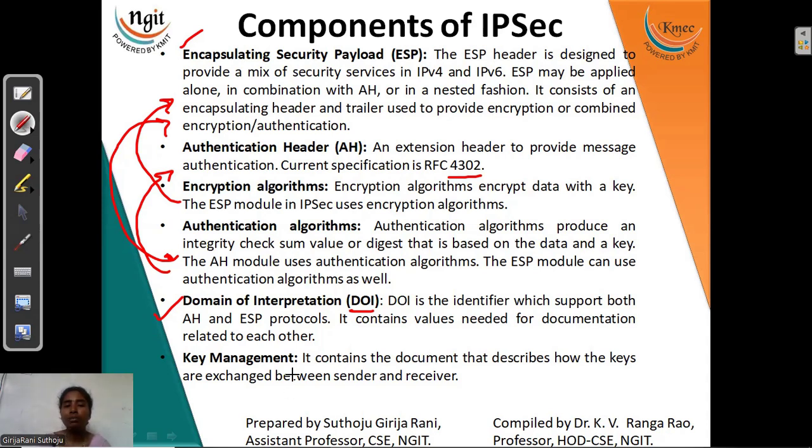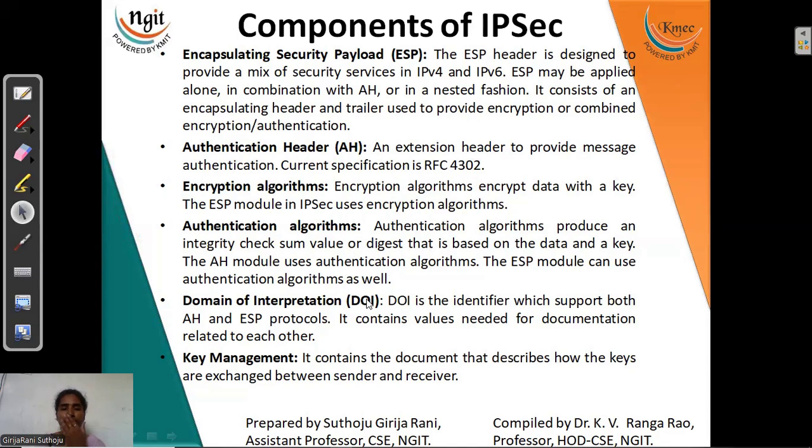Next is the key management. In key management, how a sender and receiver will exchange keys between them. We know a number of procedures for that in public key distribution and symmetric key distribution. Just go through that, right?